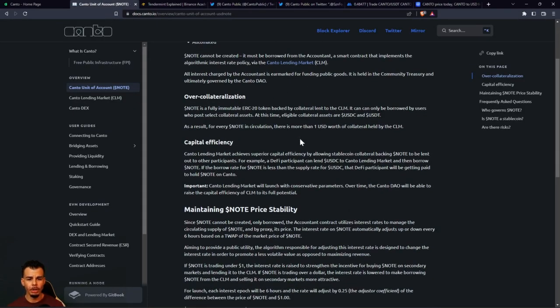So right here, over collateralized. Note is a fully immutable ERC20 token backed by collateral lent to the CLM. It can only be borrowed by users who post select collateral assets. At this time, eligible collateral assets are USDC and USDT. Okay, so as a result, for every note in circulation, there is more than one USD worth of collateral held by the CLM.